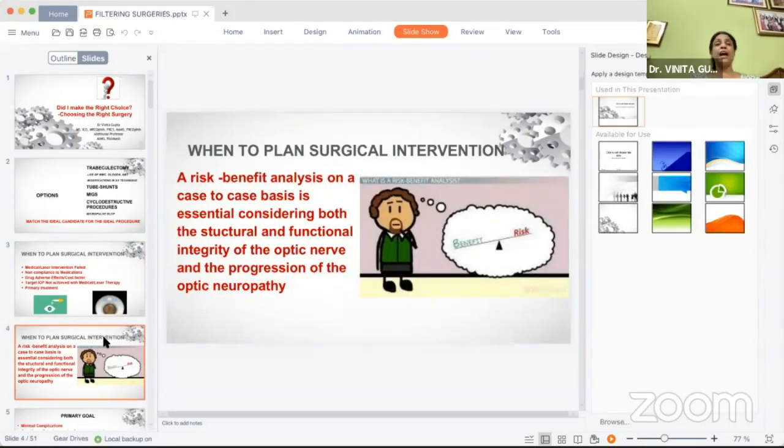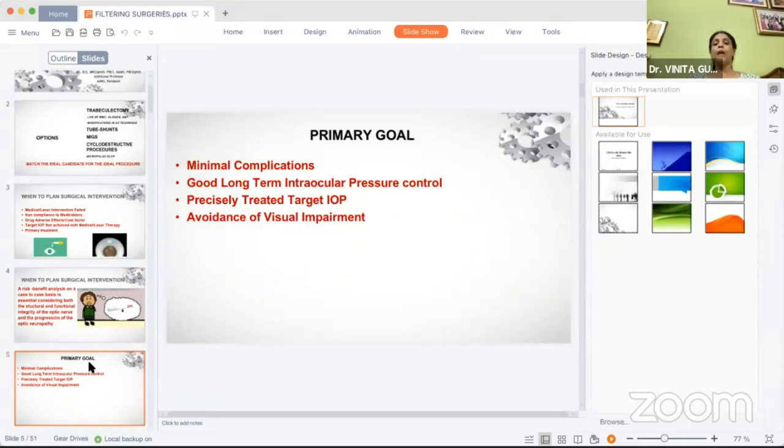Remember, for each patient, we have to do a risk and benefit analysis on a case-to-case basis, considering his structural and functional integrity of his glaucomatous damage and the progression of his glaucomatous optic neuropathy. So the primary goal of any surgery in glaucoma is having minimal complications with good long-term intraocular pressure control, reaching the target IOP and avoidance of visual impairment.